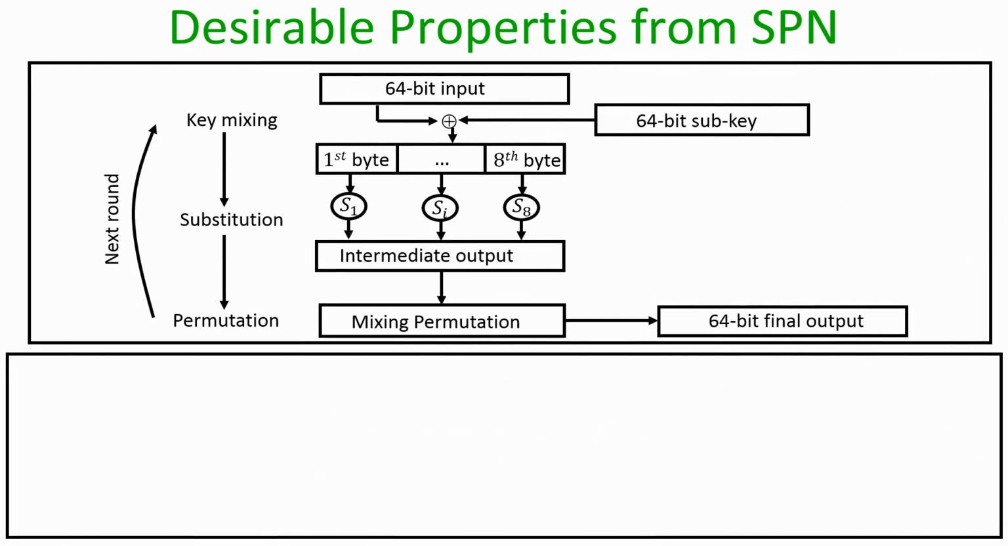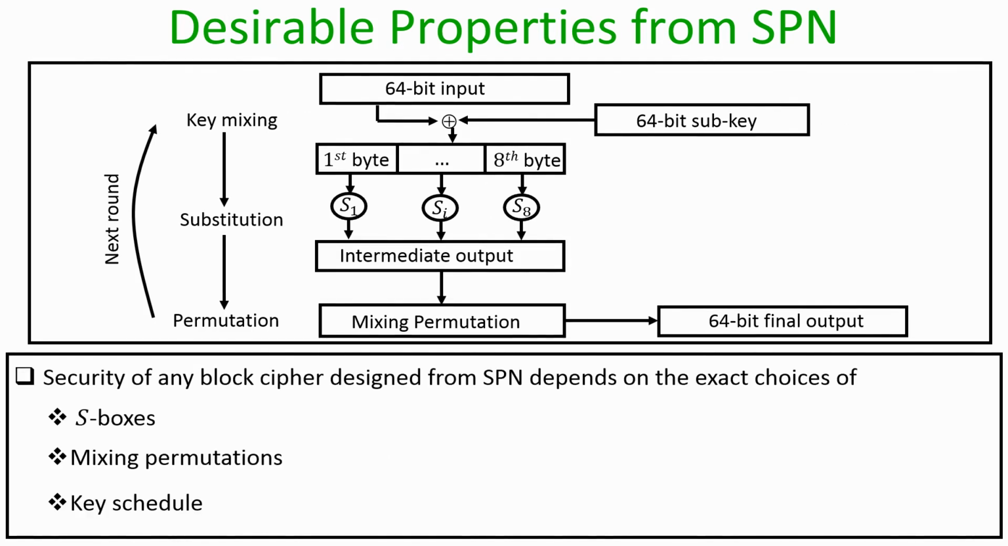So, now let us come to the security properties of the keyed permutation which we obtain by operating an R round SPN. The construction is very straightforward. Now, the important thing that we have to discuss is the security aspect. It turns out that the security of any keyed permutation F_k which we obtain by running an R round SPN depends upon the exact choice of the S boxes which we are using, the exact choice of the mixing permutation, and the exact choice of key scheduling that we are using.